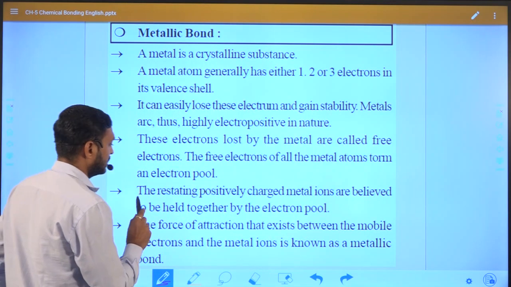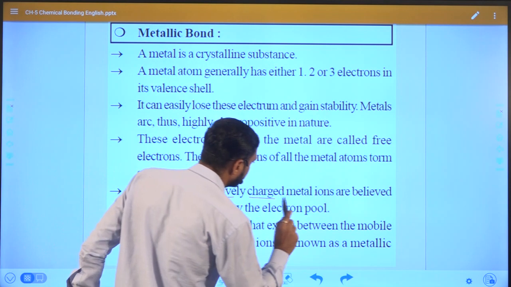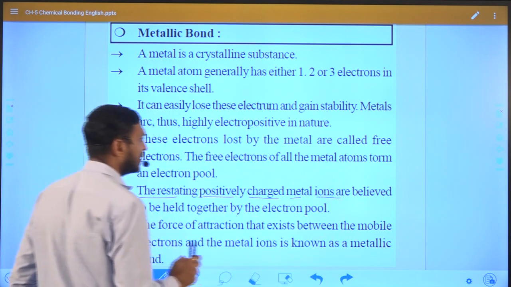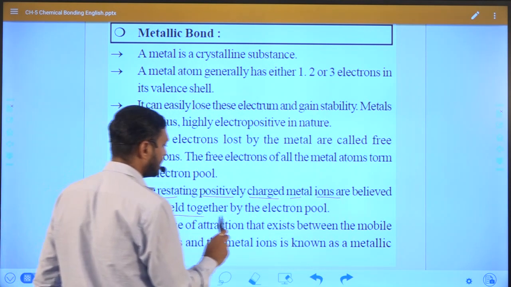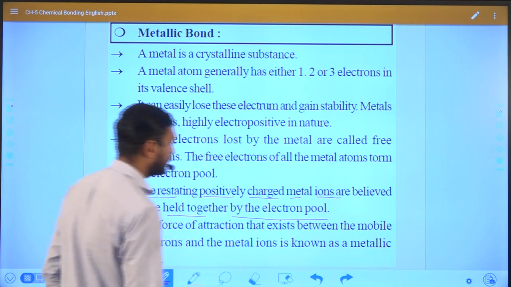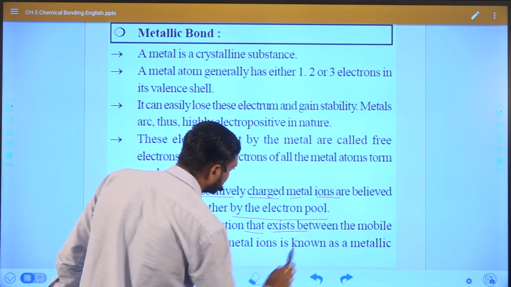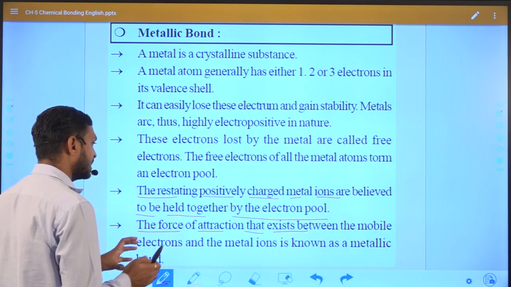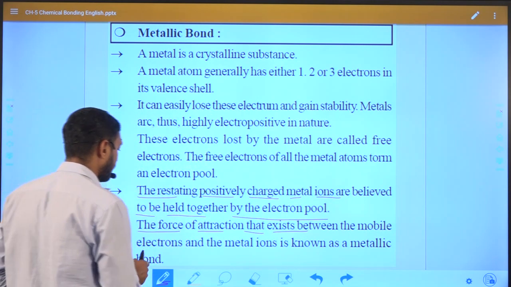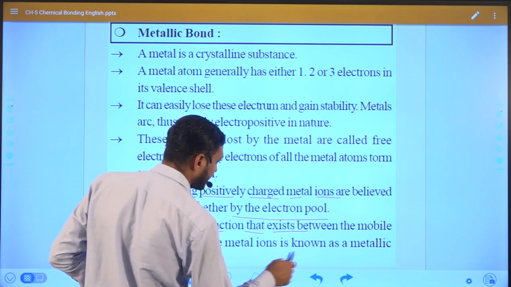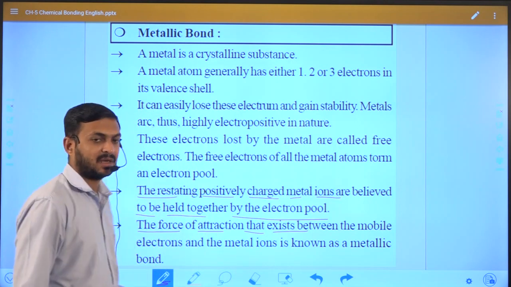After that, the resulting positively charged metal ions are believed to be held together by the electron pool, and the force of attraction that exists between the mobile electrons and metal ions is known as a metallic bond.